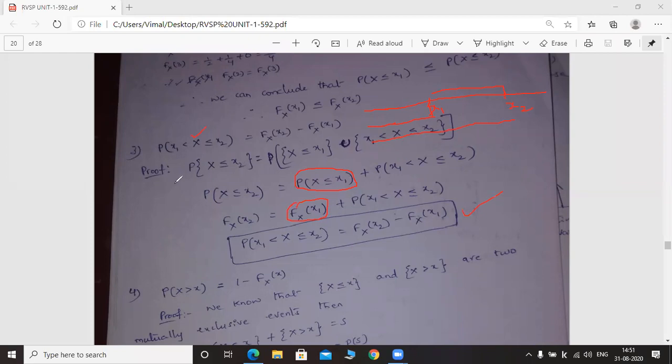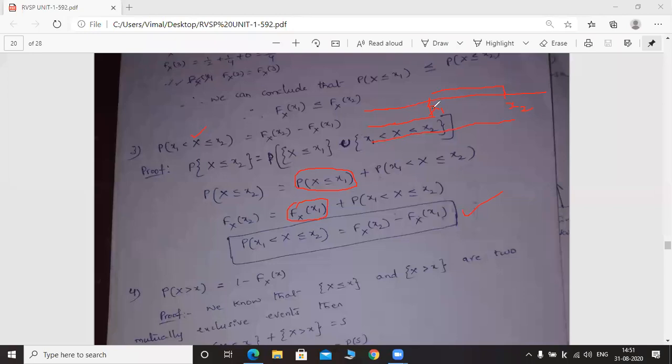Okay, to prove the third property, you have to consider a scale. On the scale, you have to mark the values of x1 and x2. x1 is a smaller value, x2 is a larger value. How can we say? From the statement itself, we can judge which one is the smaller value and which one is the larger value. So mark x1 here, x2 here.